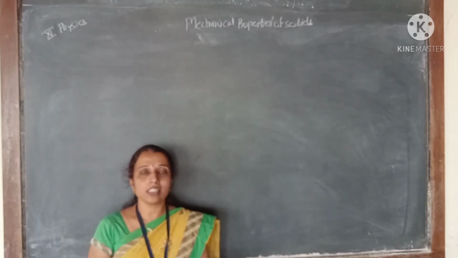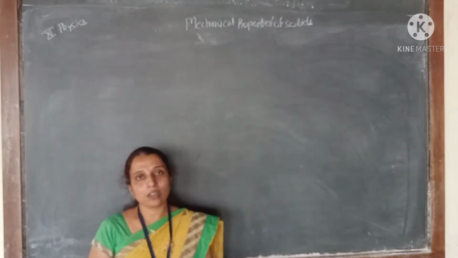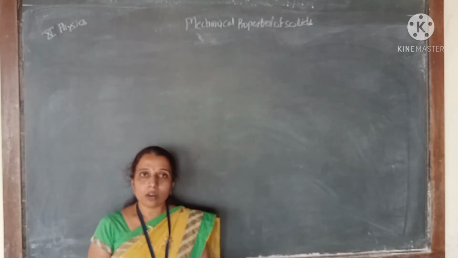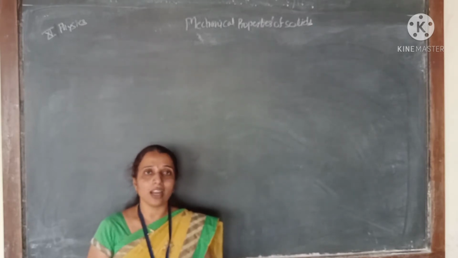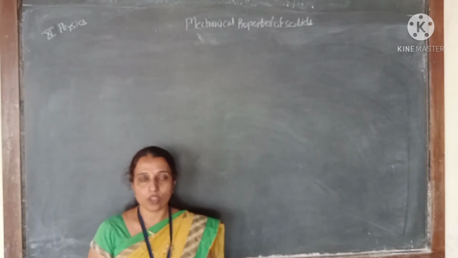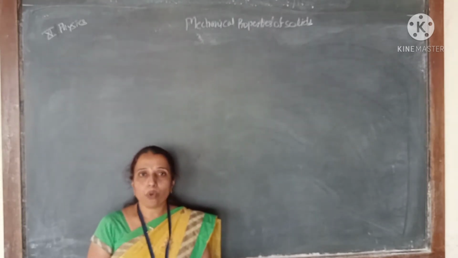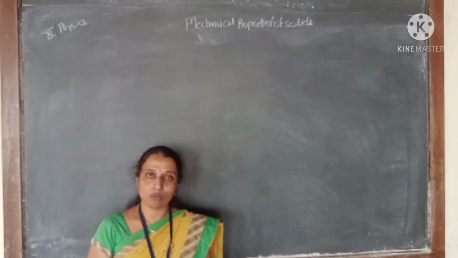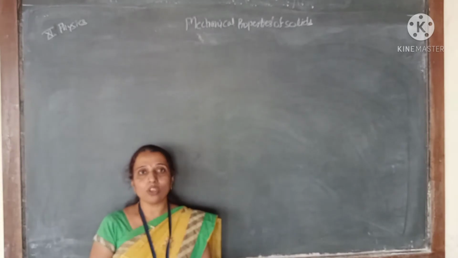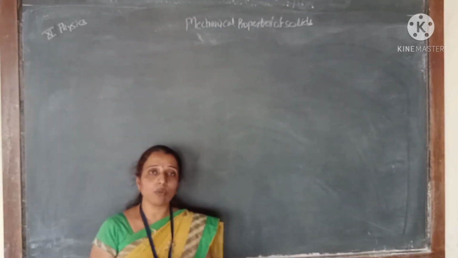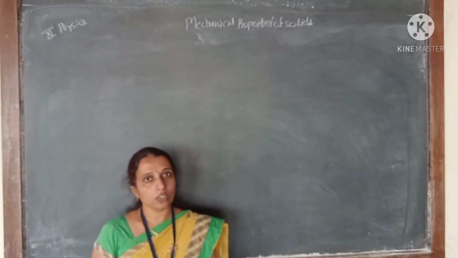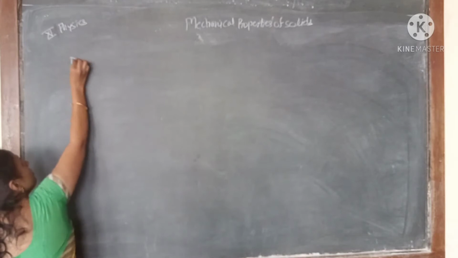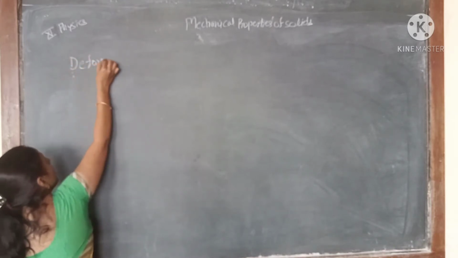So we understand that when we apply the external force, we call that force a deforming force, and the internal force produced in that case is called the restoring force. When a force is applied on the body, there is a change in its shape and size due to a change in the intermolecular positions. That force is called the deforming force. So we first see the concept of the deforming force.